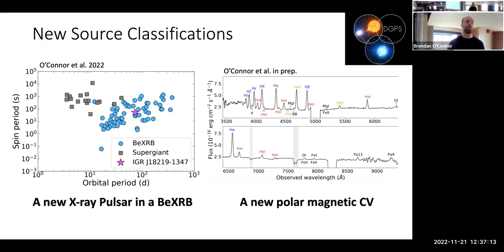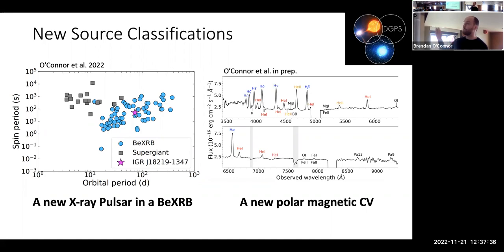And as the neutron star passes through this decretion disk, they undergo type 1 X-ray outbursts. And we can then identify, based on getting many of these, the orbital period of the system. And in this way, we can classify them as what's going on. If that makes sense.